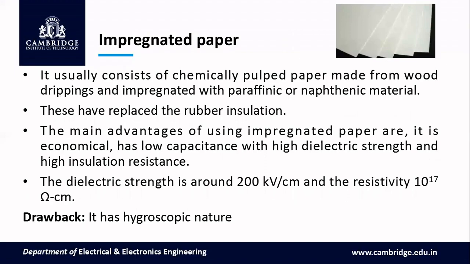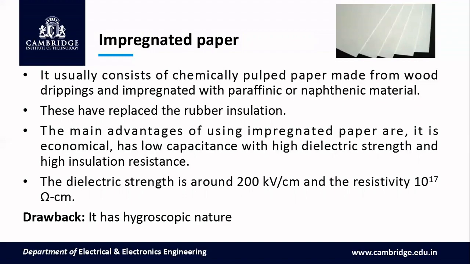Next is the impregnated paper. It usually consists of chemically pulped paper made from wood pulp and impregnated with paraffinic and naphthenic material. These have replaced the rubber insulation. The main advantages of using impregnated paper are that it is economical, and it has low capacitance with high dielectric strength and high insulation resistance. The dielectric strength is around 200 kilovolt per centimeter, and the resistivity is 10 power 17 ohm centimeter.